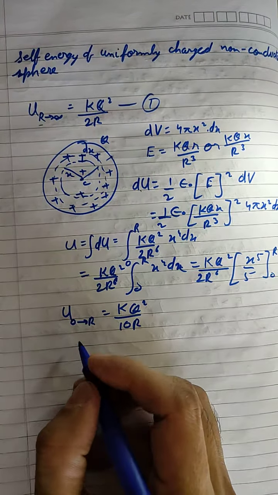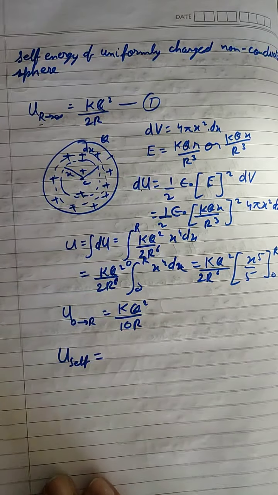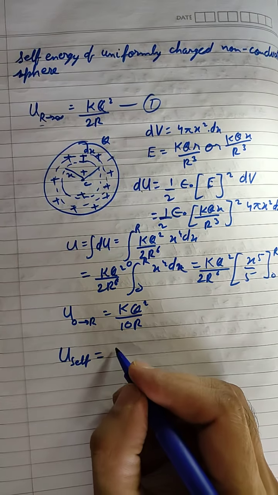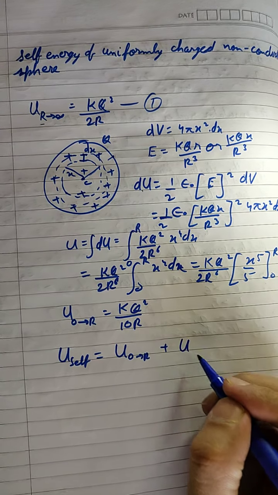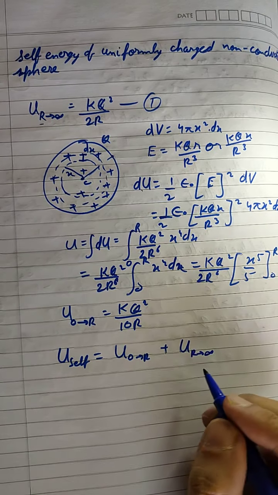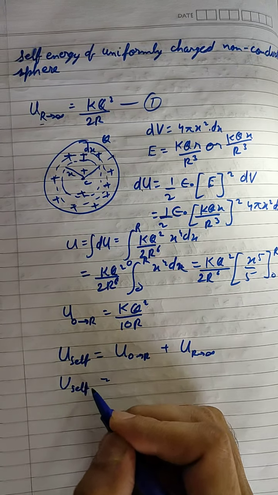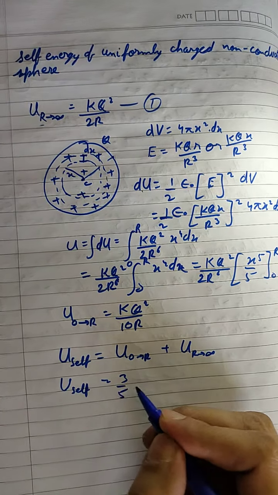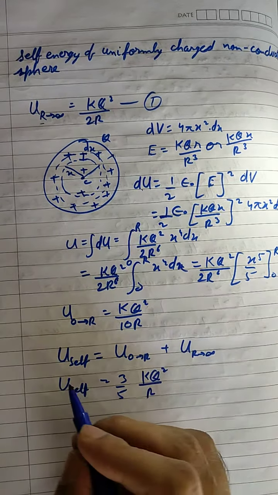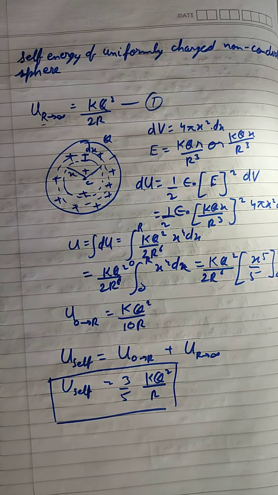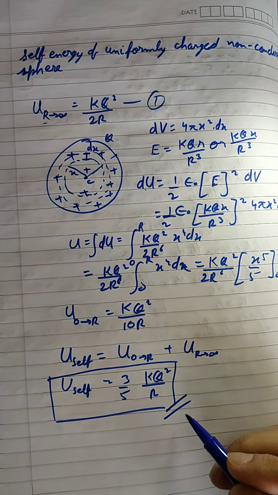So the total self energy of this non-conducting charged sphere will be a summation of the self energy inside plus the self energy outside the sphere. Now if we substitute these values and simplify the expression, we will get 3 upon 5 kq square upon r. So this will be the total field energy associated with a uniformly charged non-conducting sphere.